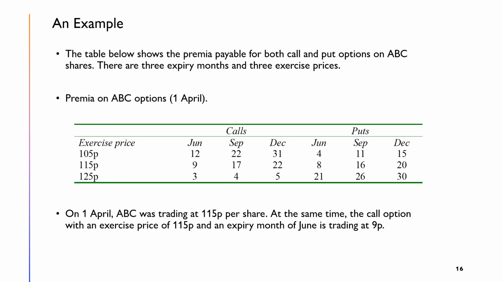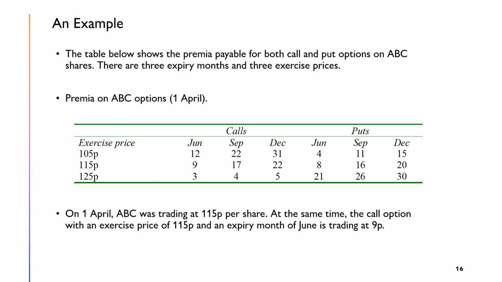Let's look into an example. In this example, the premiums for the call and put options on ABC shares are listed. There are 3 expiry months and 3 exercise prices. Do you notice that the higher the exercise price, the lower the call premium? In contrast, the higher the exercise price, the higher the put premium. In addition, the longer the expiration date, the higher the option premium.